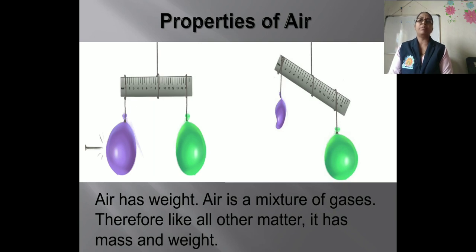If we remove that balloon and inflate it, what happens? The stick goes down on the side of the inflated balloon as shown in the figure and in the slide. From this we can say that air has weight. Air is a mixture of gases. Therefore, like all other matter, it has mass and weight. So this is the first property of the air.